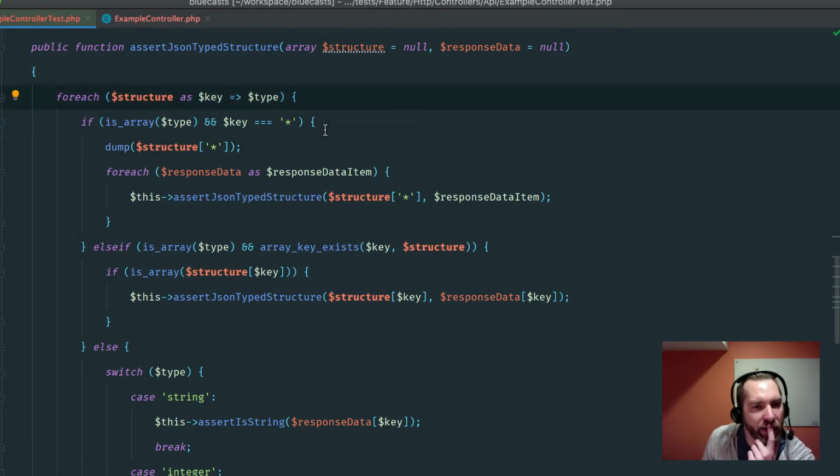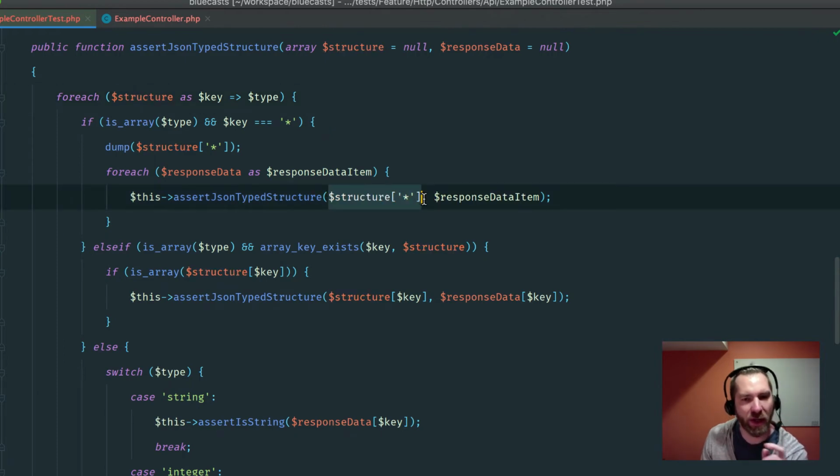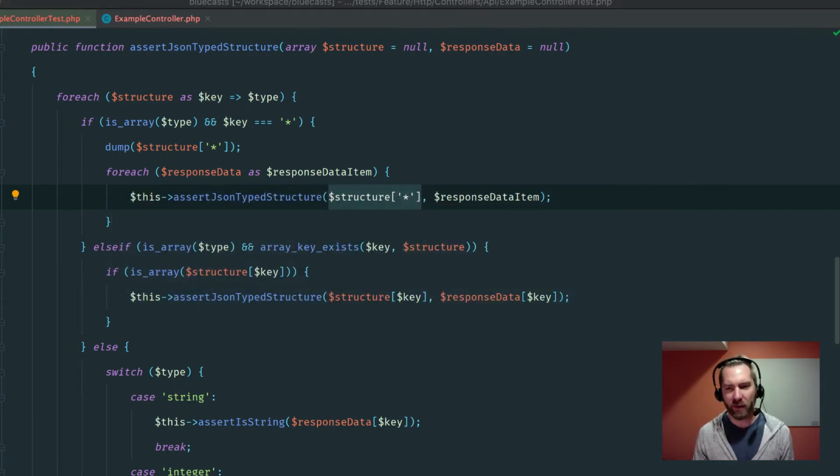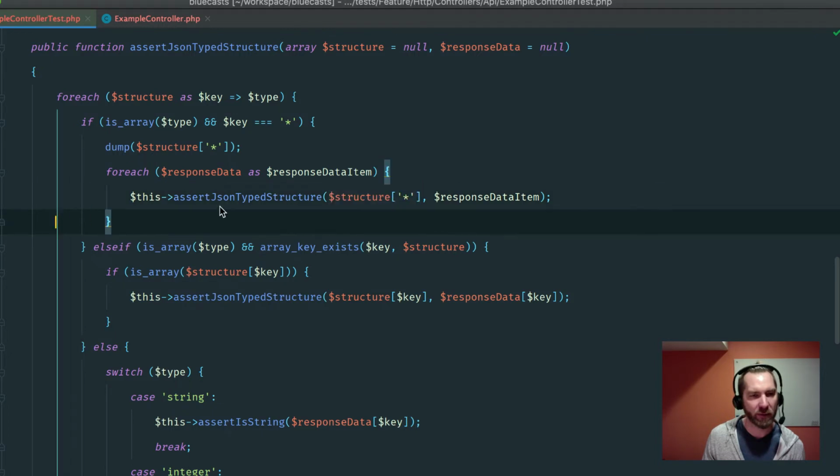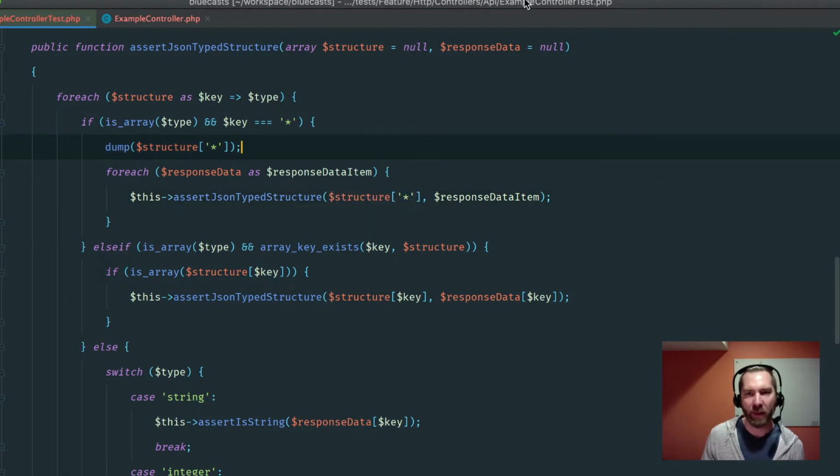Structure should not change the first time we're through. I get that structure changes once we pass it recursively, but I'm getting a brain bend here. I hear some chats. Let's see. How assertJSON would be handled. If the top key is equal to star, it should get in that if. Yeah, but the top key